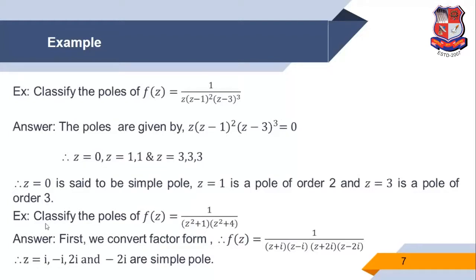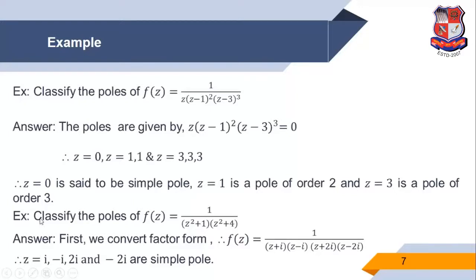But the factors are all in polynomial form. So the power of z, this factor, is 1, so z is equal to 0. Then z minus 1 whole square, so the power of z minus 1 is 2, that means z is equal to 1, 2 times. And z minus 3 cube, so z is equal to 3, 3 times. Therefore, z is equal to 0 is a simple pole, z is equal to 1 is a pole of order 2 and z is equal to 3 is a pole of order 3.